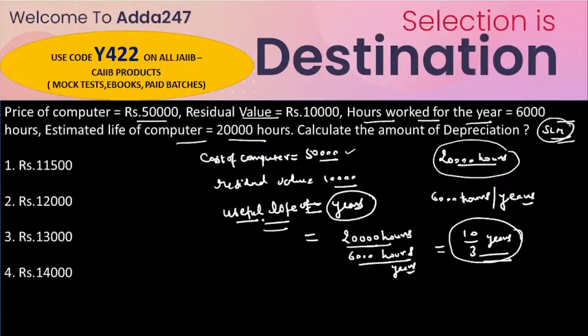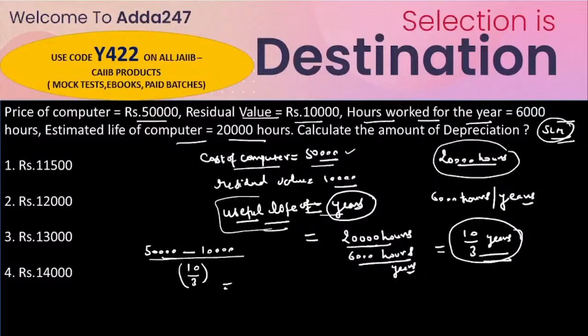Okay, so now we have to calculate the amount of depreciation here. We know that the total cost of the computer is given as 50,000 rupees, and the residual value is 10,000. So just write here 10,000, divided by the useful life of the machine, which is 10 by 3 years.